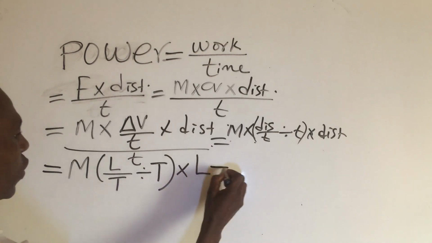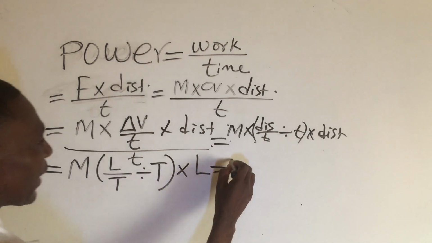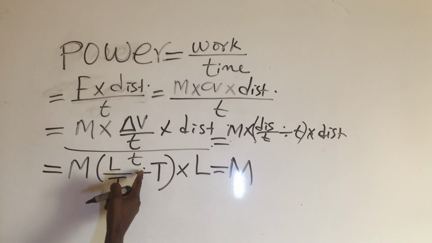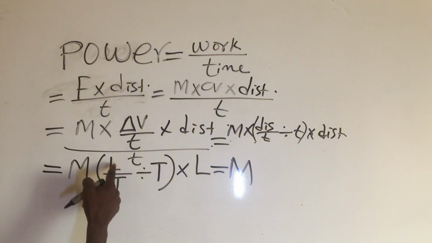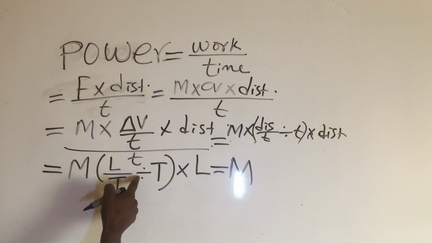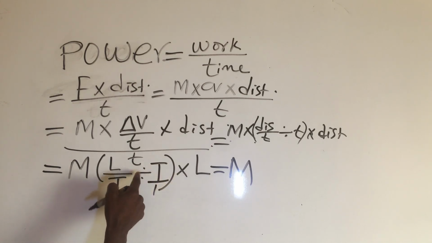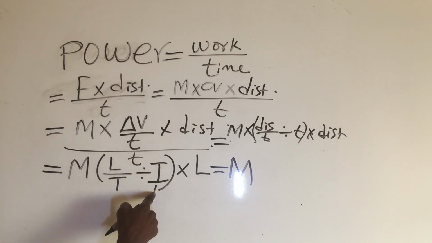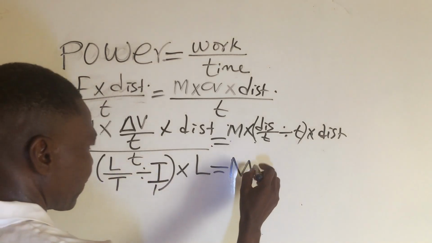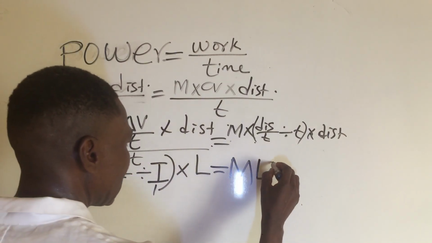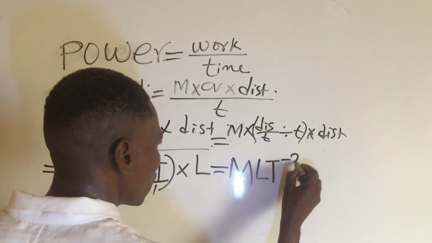which is equal to M, then changing this one to be multiplication. If I change this to be multiplication here, it will be L all over T times, it will turn upside down, because I have to make this one all over 1. So if I change this with times, it will turn upside down to be 1 all over T, which we will now have L, then T raised to power minus 2.